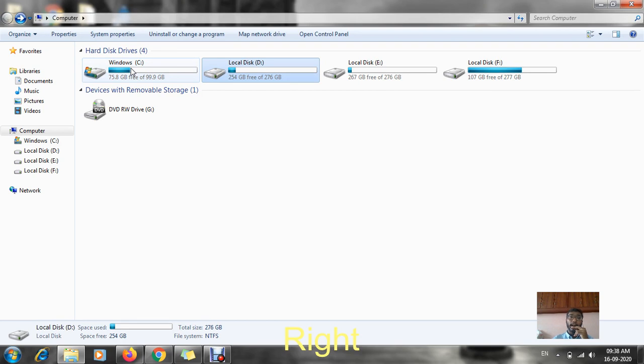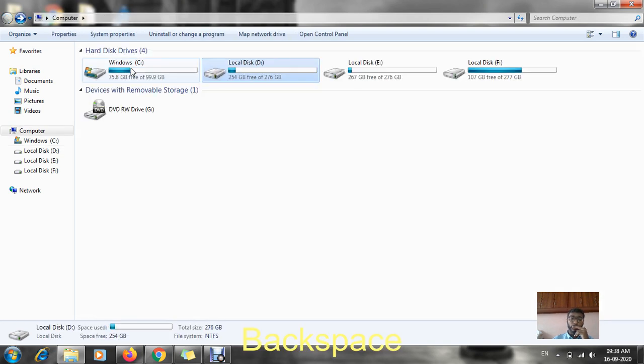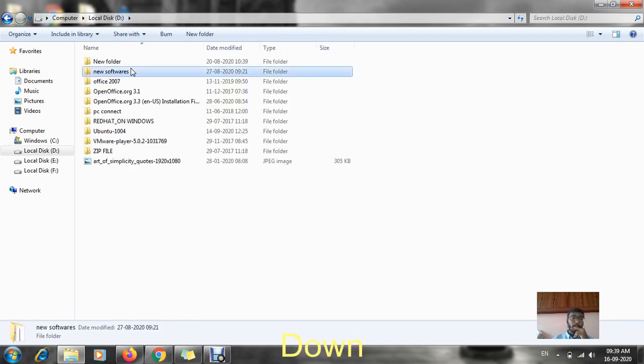Now, the D drive. I am using this D drive just for new softwares, that means additional softwares related to your textbooks and all. Such types of softwares I save here. Even though I install a software and it gets saved in my C drive, I still make a backup folder of those softwares. So these are my new softwares.